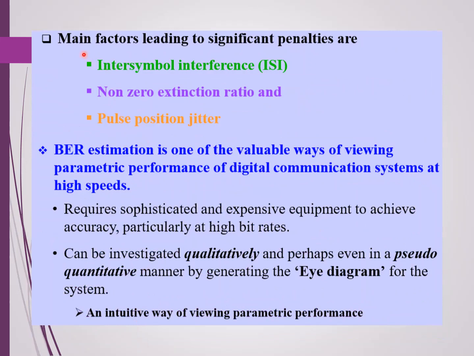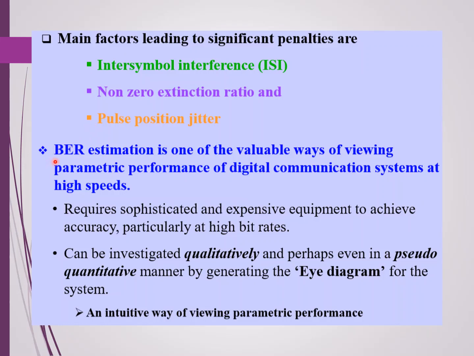There are three main factors leading to significant penalties, such as intersymbol interference, or ISI, non-zero extinction ratio, and the last one is pulse position jitter.